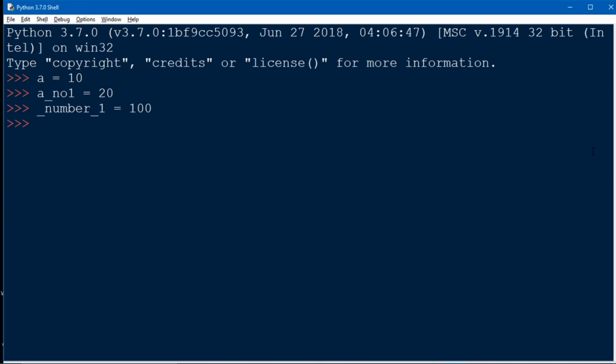And one thing to always keep in mind is that we can't take a variable name starting with a number. We can start a variable name either with an alphabet or an underscore. If we take a variable name starting with a number, then it will give a syntax error. Let me show you. number is equal to 100. See, we have got a syntax error. So always remember, start a variable name only with an alphabet or underscore.